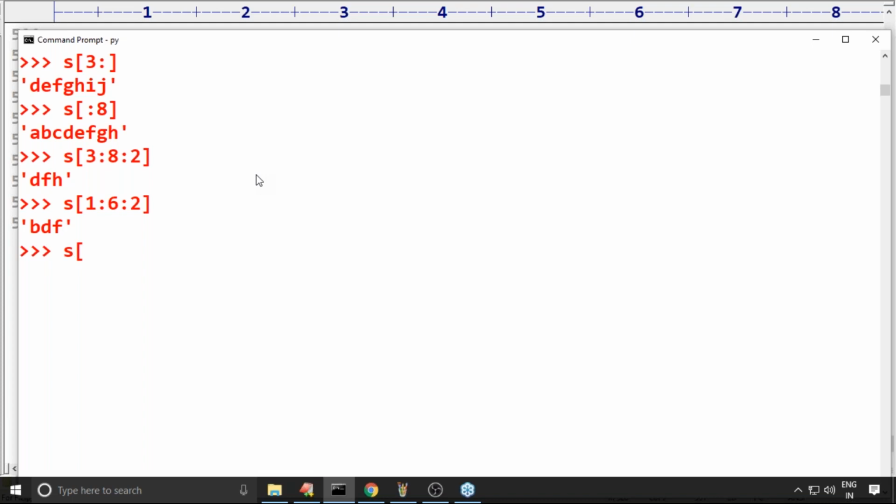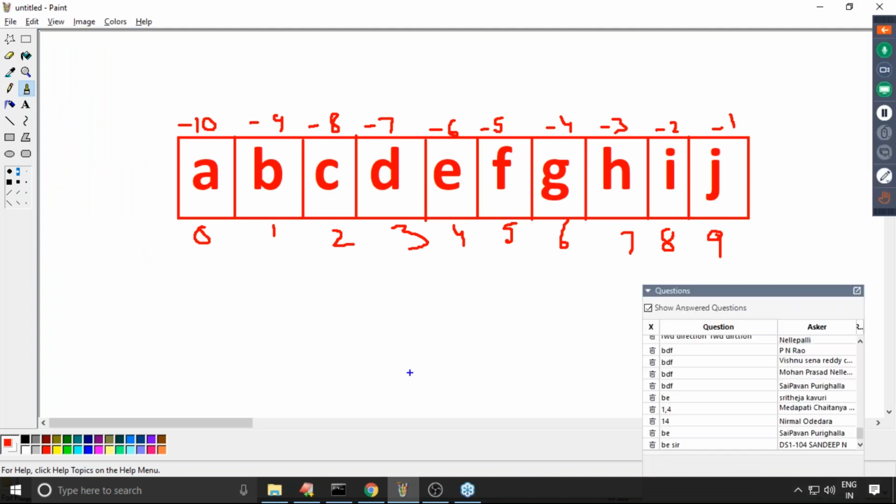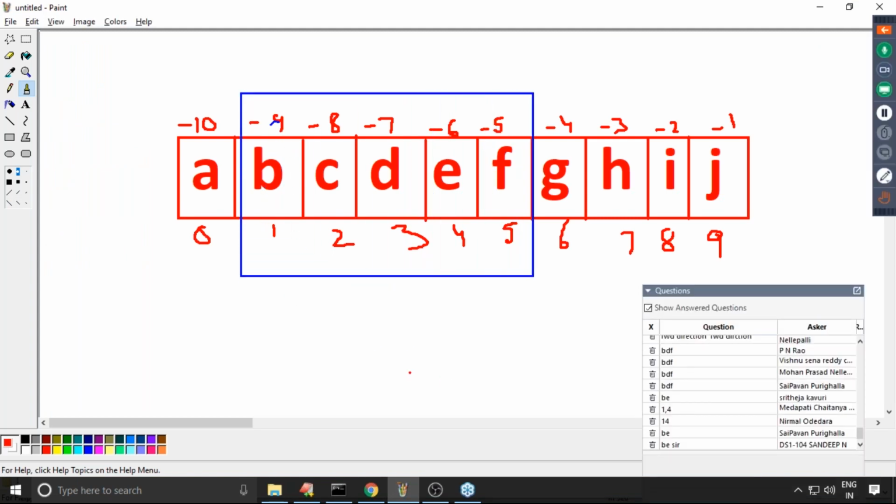Sir, now observe, I'm trying to take S of 1 colon 6 colon 3. Can anyone please tell what the answer is? From 1 to 5, every third character we have to consider. So B we have to consider, next E we have to consider.